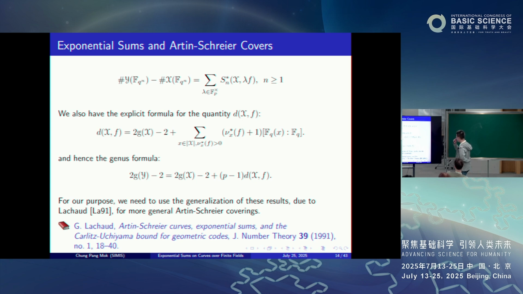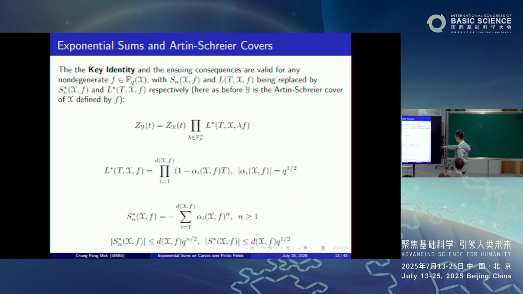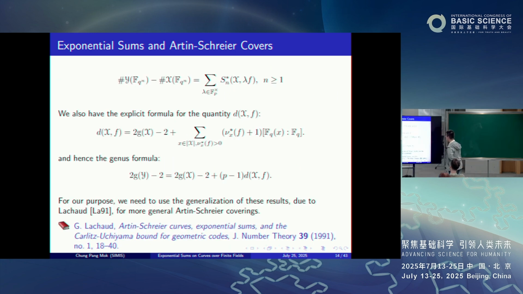Okay, and finally, the d_x of f, which is the degree of the L function, right? In fact, there's an explicit formula for that. Okay, and it is given in terms of these reduced orders of poles. Okay, and using that, you also obtain the following explicit genus formula relating the genus of y and the genus of x.